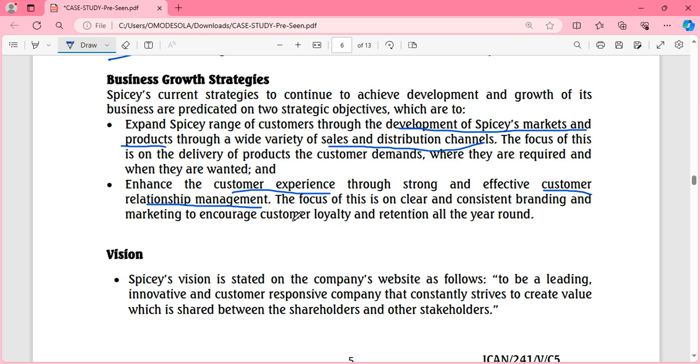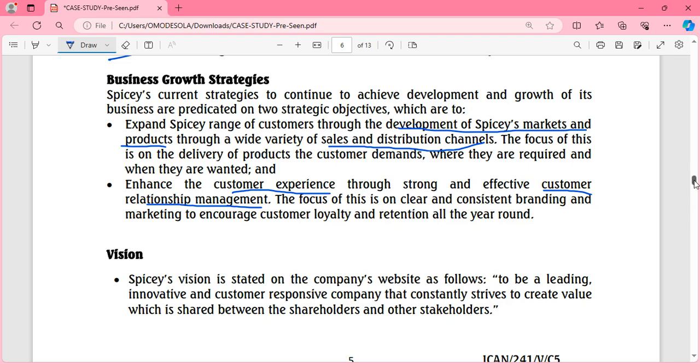So these two things are also telling us something. The strategies are that they want to develop their markets, develop their products, and enhance customer experience. This is indicating something to us, and I'll share half of what it is telling us. This can lead us to a potential requirement too. Do you know what it is? Well, we'll share that in the class. I don't want this video to be so long, but I'll tell you more about it in the class anyway. This is just telling us a possible project that the company can decide to actually do.